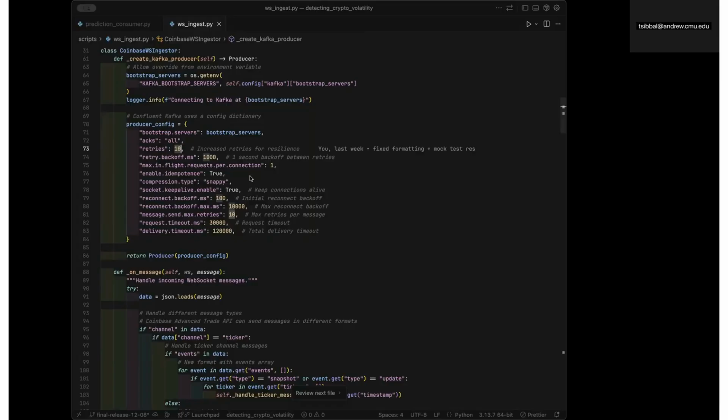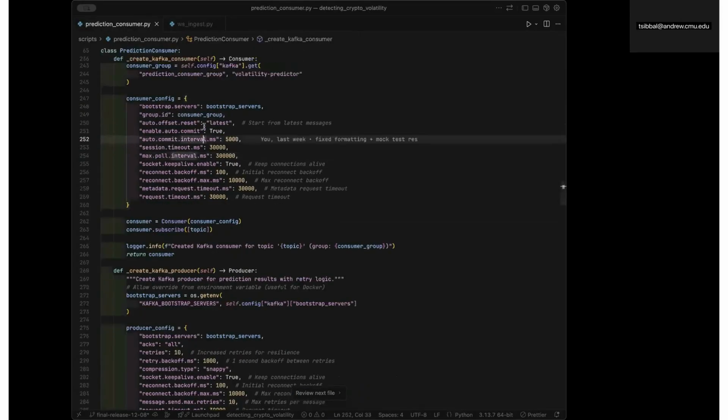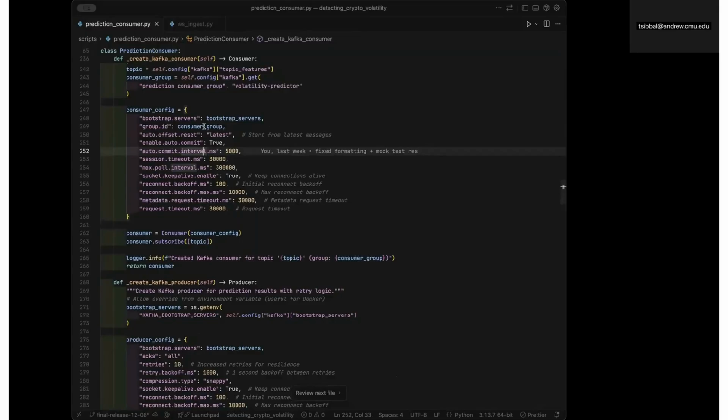If our Kafka goes down, the producer doesn't crash or drop data this way, and messages will simply buffer and retry automatically for up to 10 times when the broker comes back online. This will give us reliable, zero data loss ingestion for our Kafka service. For our prediction, we also have a similar setup on the consumer side.